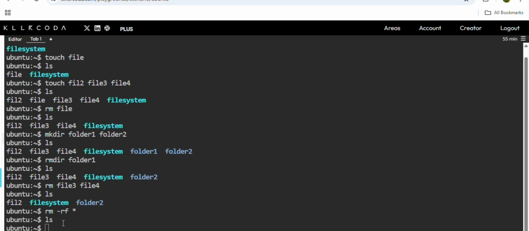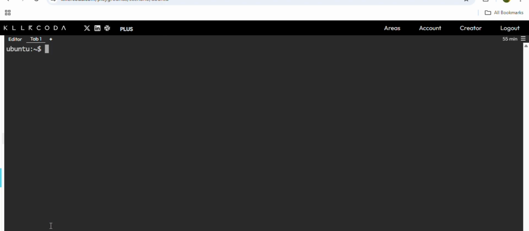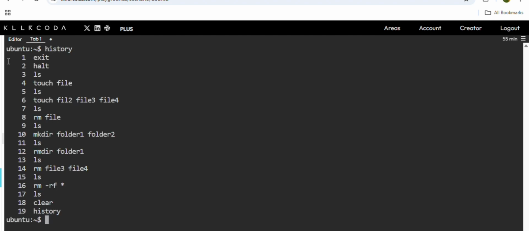If you see here, there are so many commands, right? So I want to clear the screen. You can just type clear. This will clear the screen. And if you want to see the history, whatever commands I wrote, I forgot them, I want to see them back, you can just use the history command. It will show you whatever commands you used.